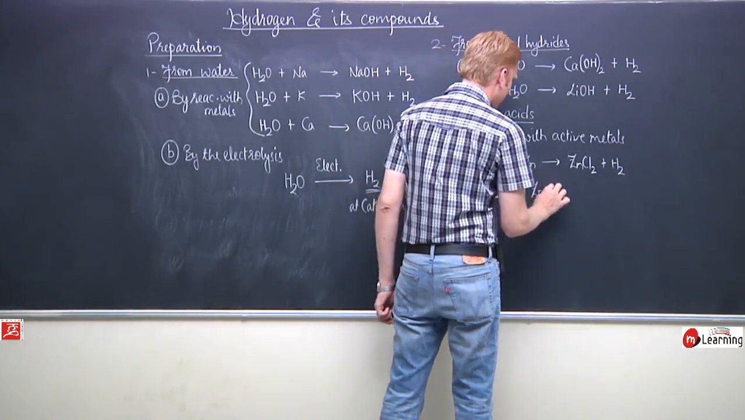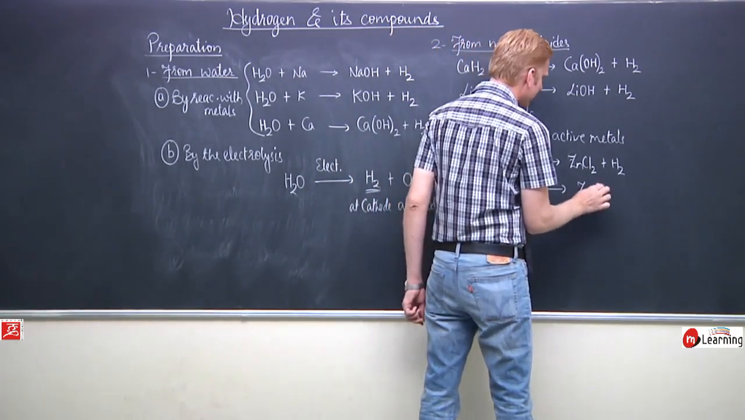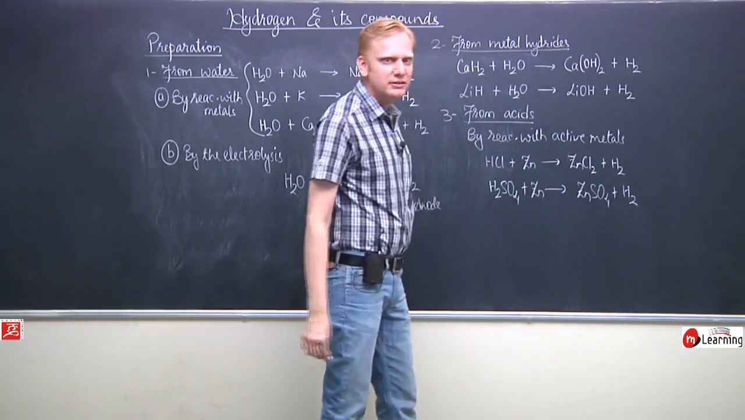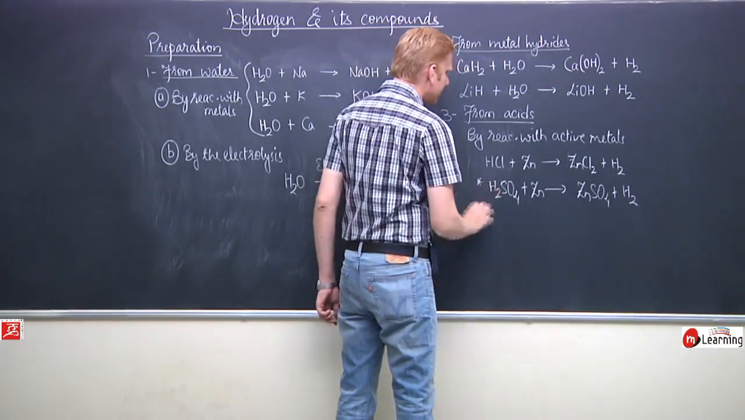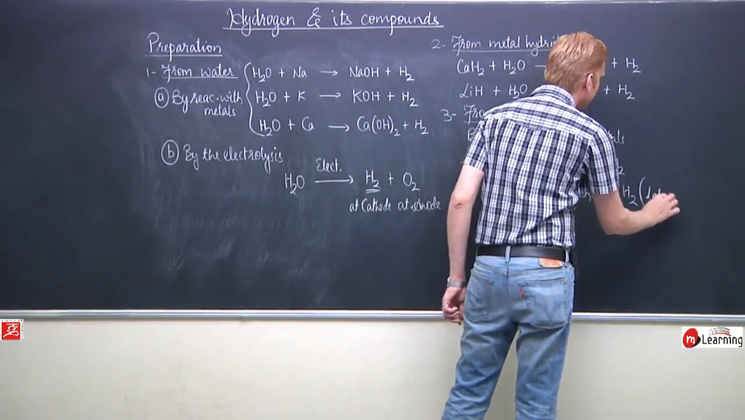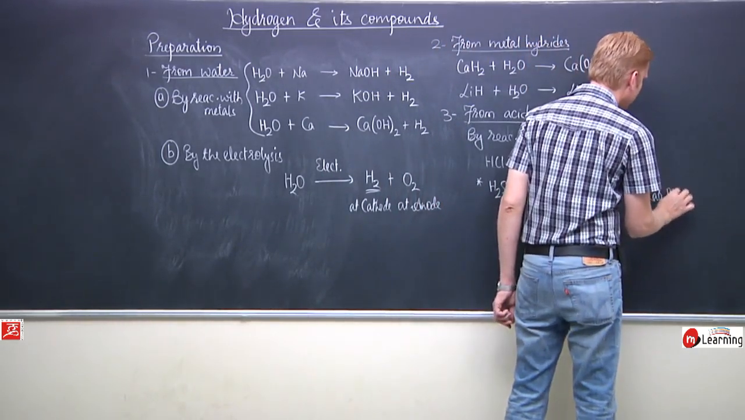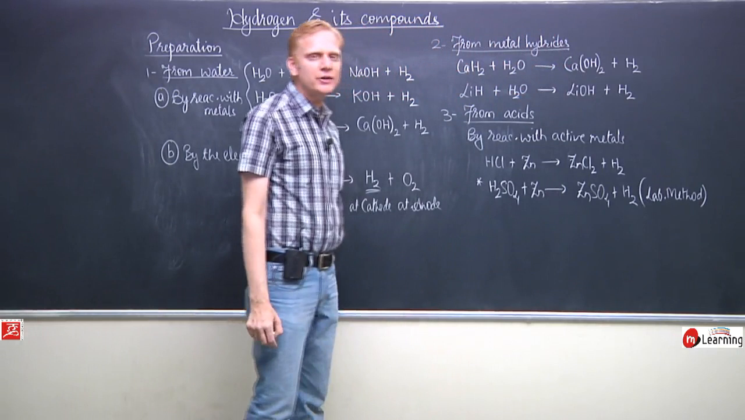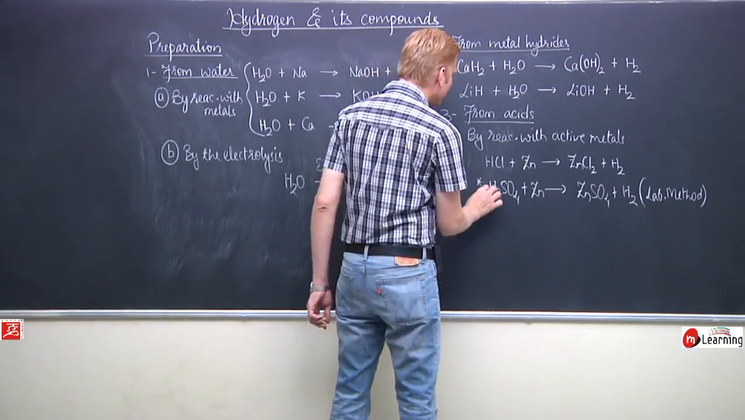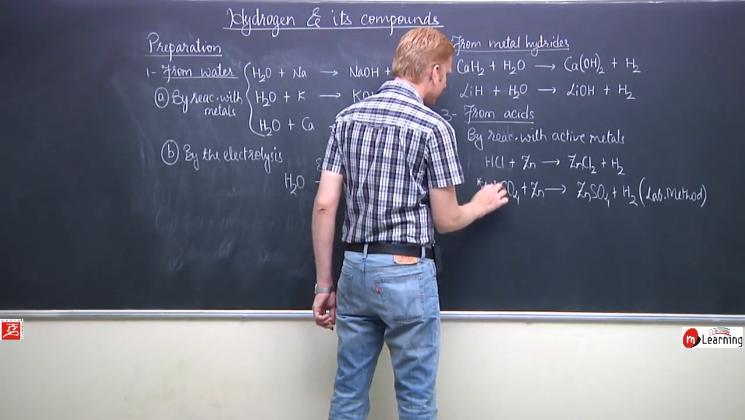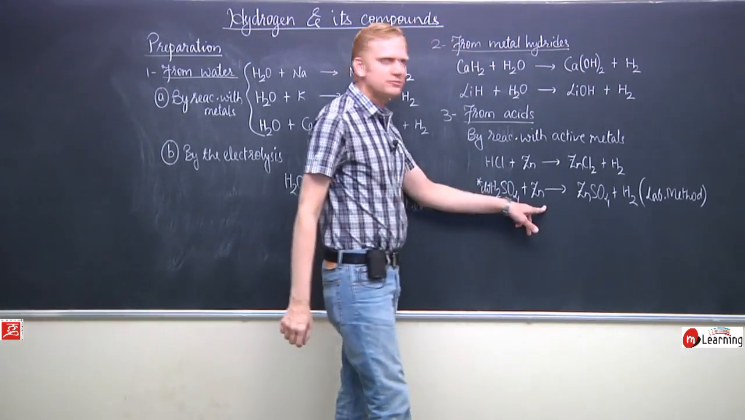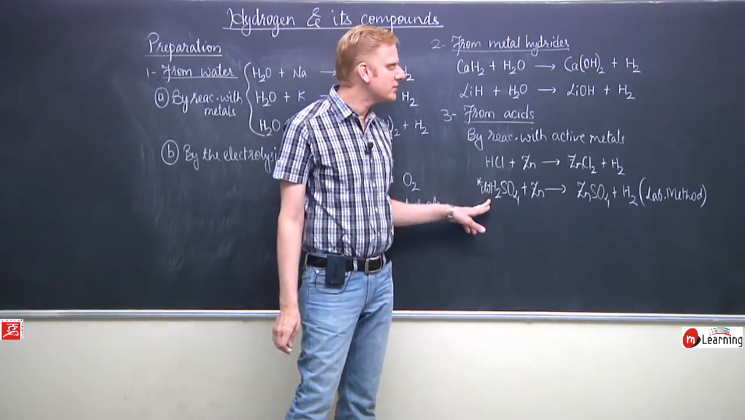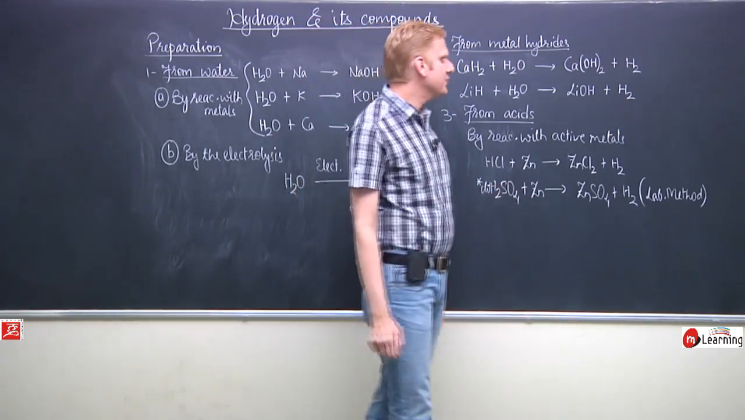Again, zinc on reaction with dilute sulfuric acid liberates hydrogen. This particular method is used for the preparation of hydrogen in laboratory. So this is the laboratory method of preparation of hydrogen. Remember, we take dilute sulfuric acid and it is allowed to react with zinc. In the reaction, it is compulsory to take dilute sulfuric acid because concentrated sulfuric acid does not produce hydrogen gas.